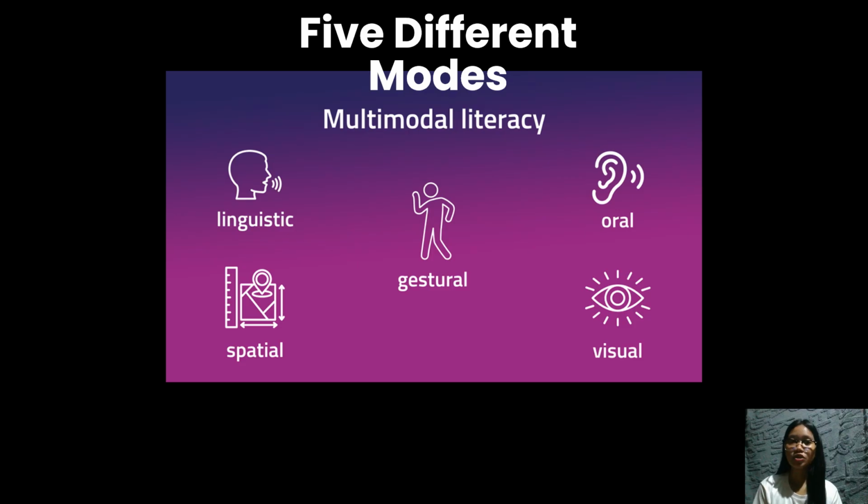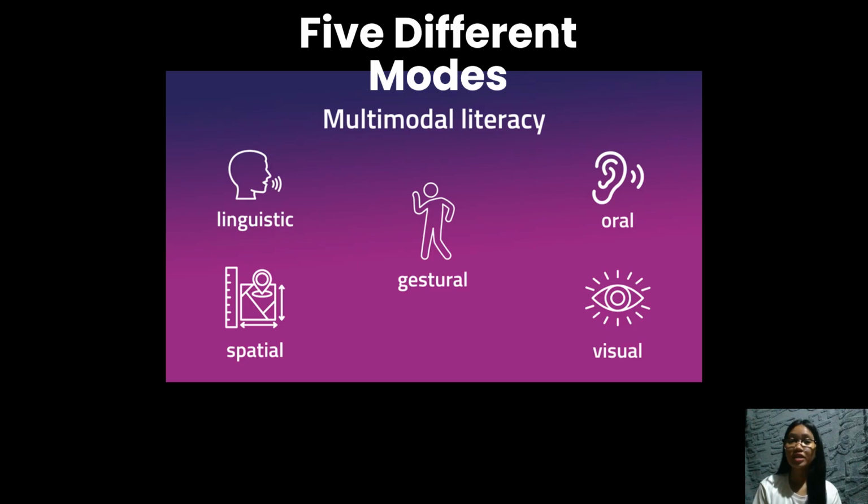First is the visual, what you can see. Example, viewing a painting, a photograph, or an illustration. The next one is the oral. It is related to listening. Example, listening to instrumental music. Next, the linguistic, using words. Example, watching a video with subtitles.